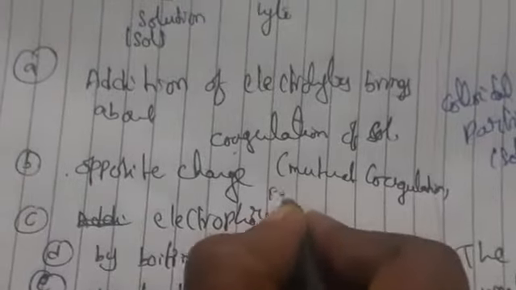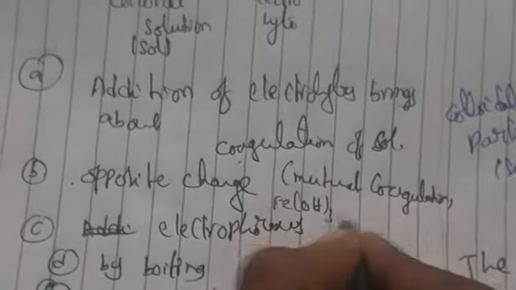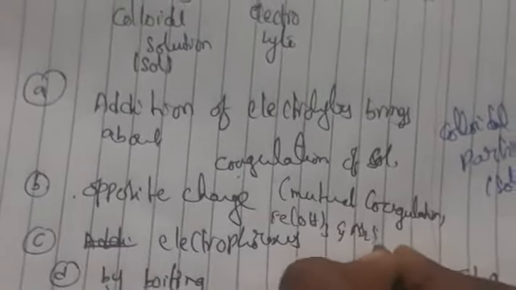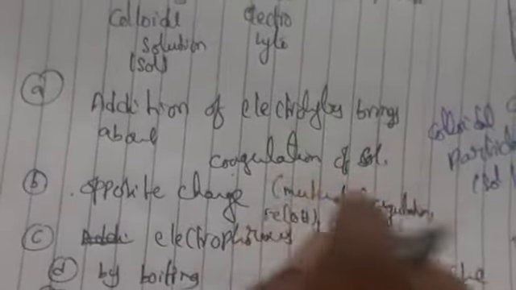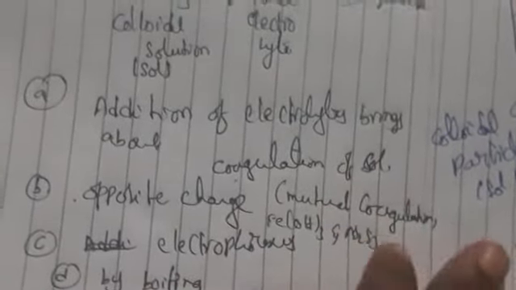For example, if you are taking Fe(OH)3 and As2S3, when you mix them correctly, that will give a precipitate. So this is nothing but coagulation. Here we are having flocculating value and also Hardy-Schulze law.